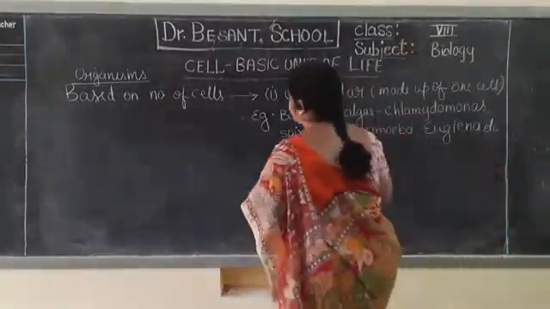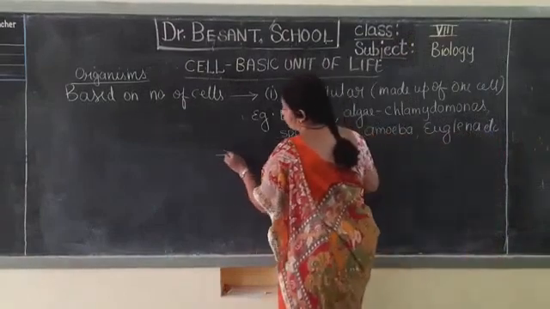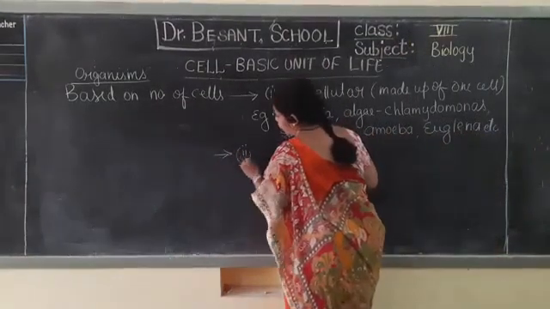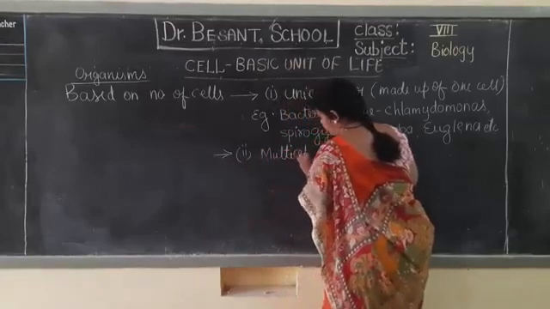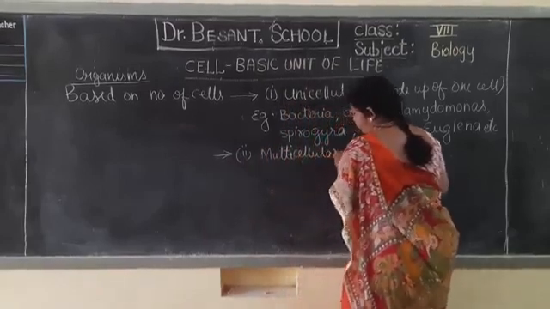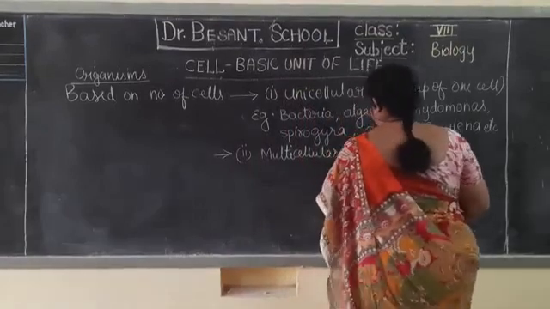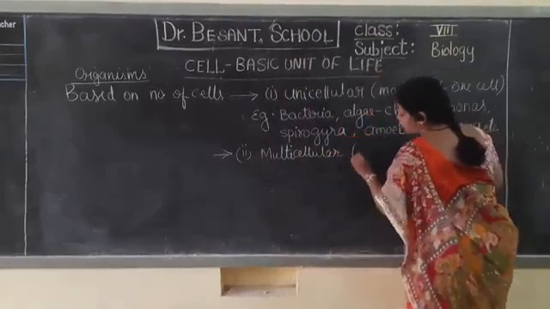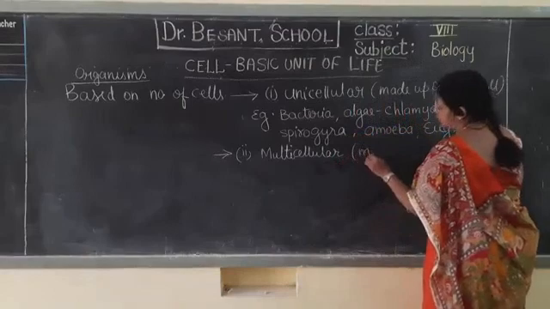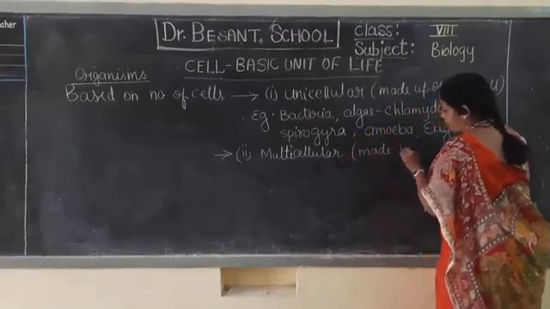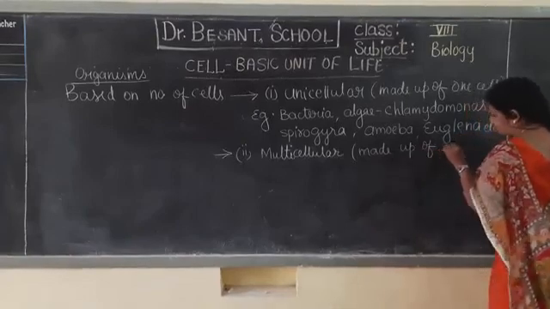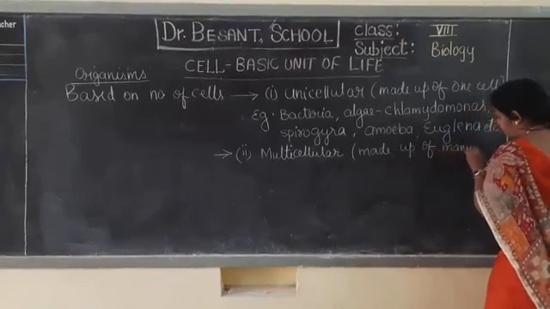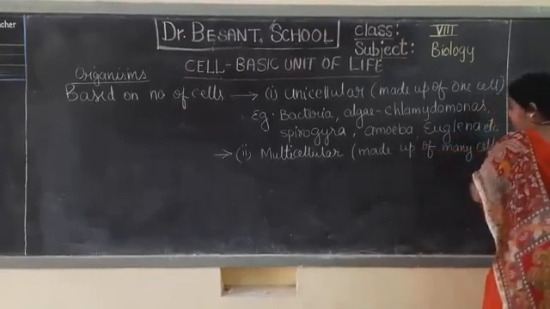Now we shall see those which are made up of many cells. They are called multicellular organisms. So they are made up of many cells.